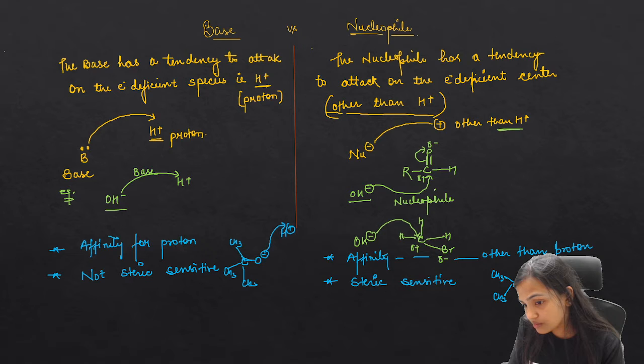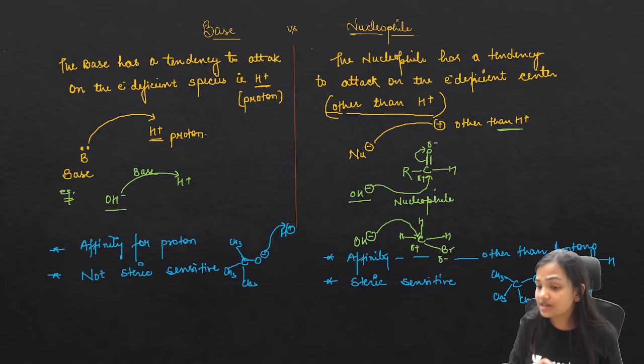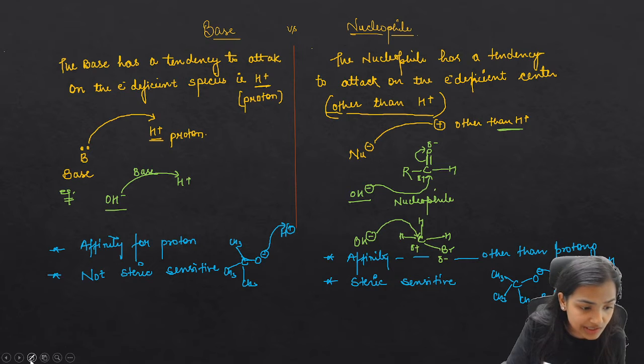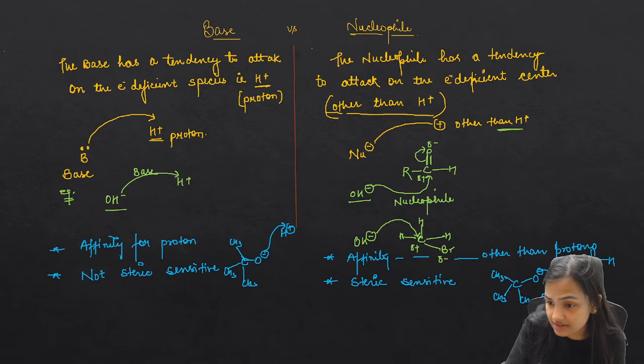If this is a bulky nucleophile and it has to attack over this particular carbonyl carbon, now tell me, will this bulky nucleophile be able to attack over this carbonyl carbon? Guys, because of the steric problem, if you draw its structure, it would be something like this.